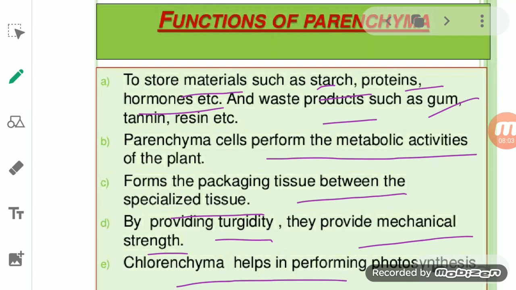Now we will see another type of tissue, the second one, and that is the collenchymatous tissue, collenchyma. Here we were using the term chlorenchyma. That one is collenchyma.